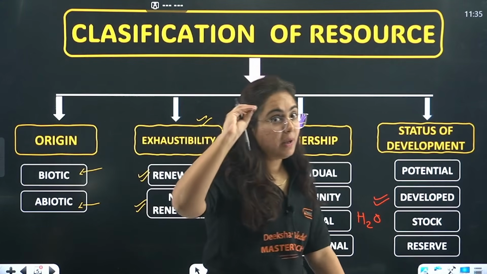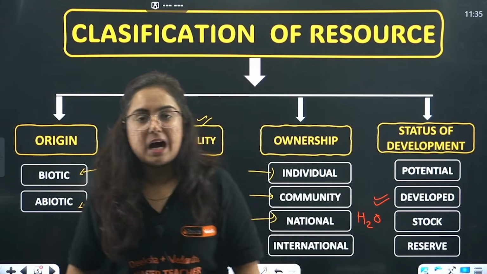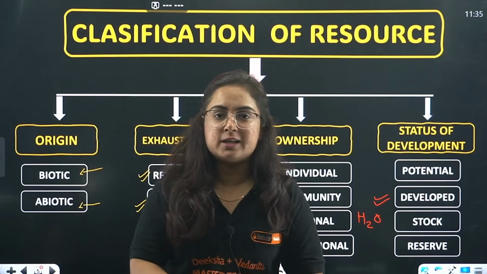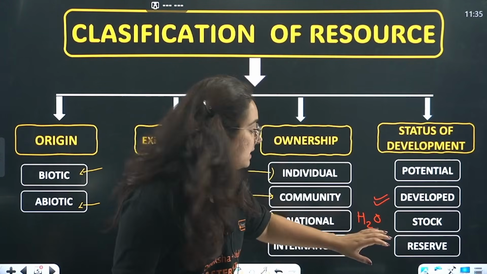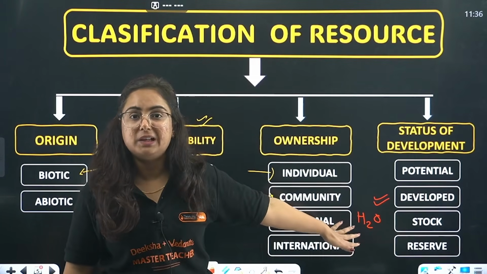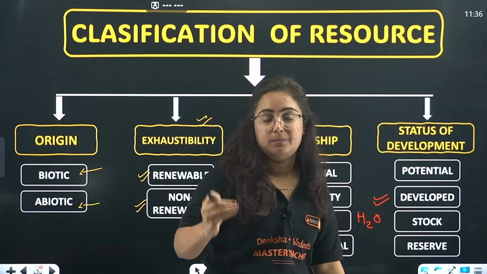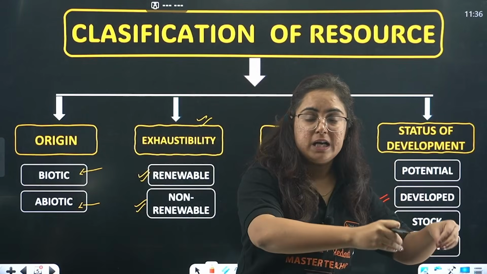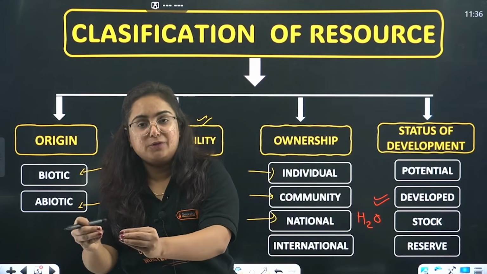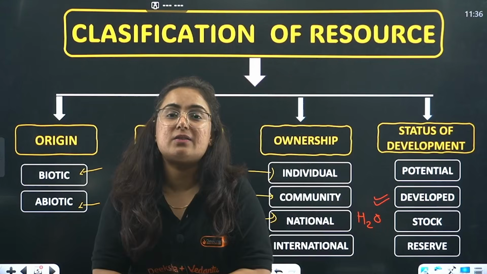But pay attention. Are we not using the water? We are. The condition here is that it is naturally being made. We are not able to artificially make it. That is a reserve. By any technological know-how, from that stock, if we are able to use some of it, then it is known as reserve.